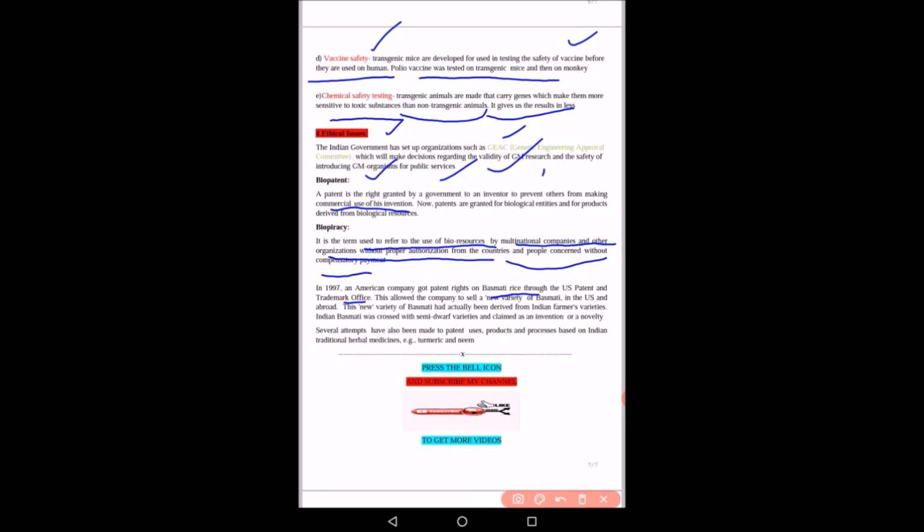So these ethical issues are very important as new patents are coming. This new variety of basmati had actually been derived from the Indian farmer's variety and was crossed with semi-dwarf varieties and claimed as an invention or a novelty. So anything which is new comes under ethical issues.